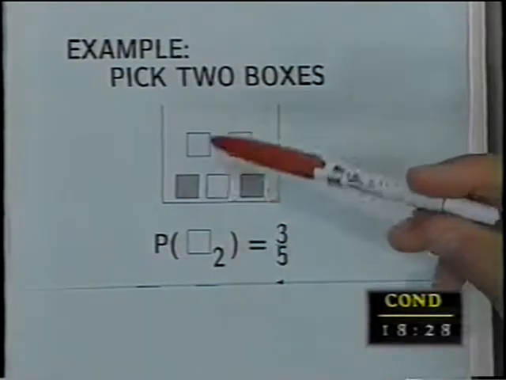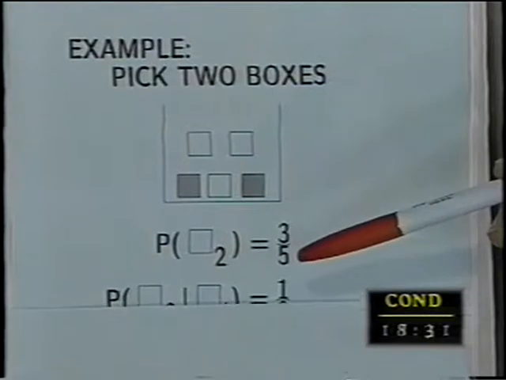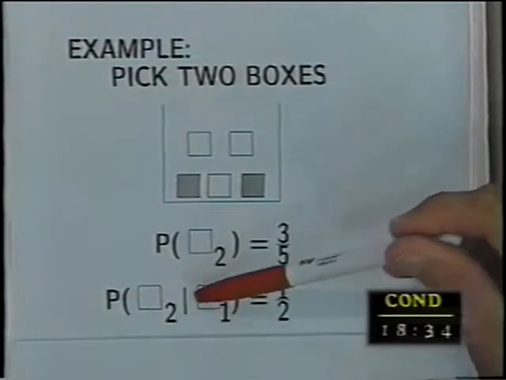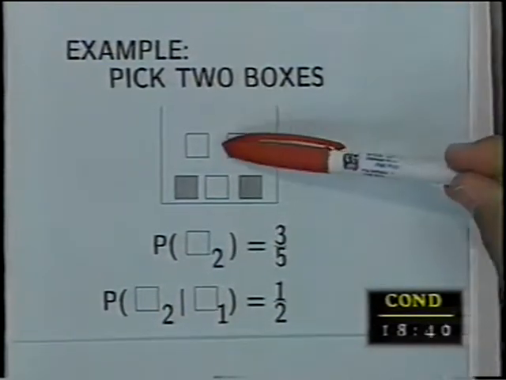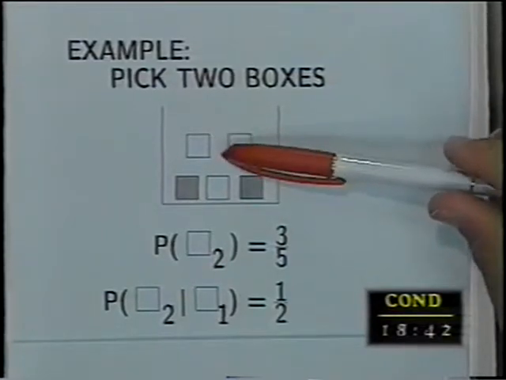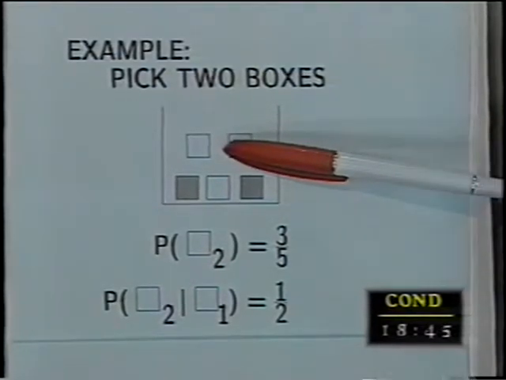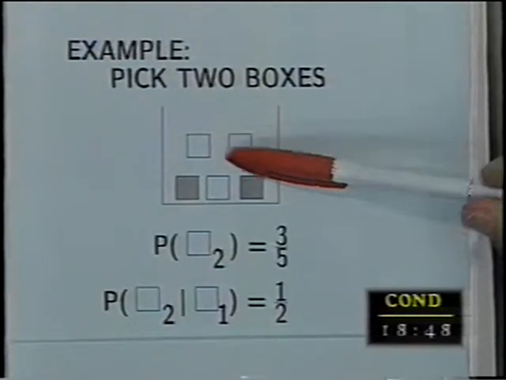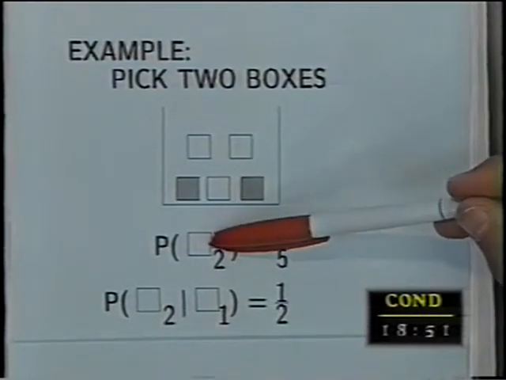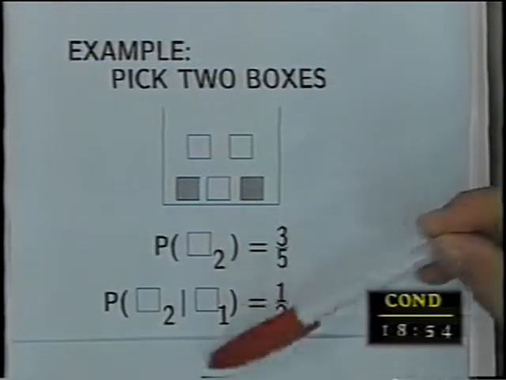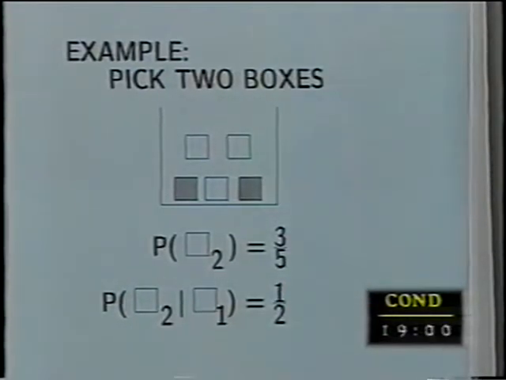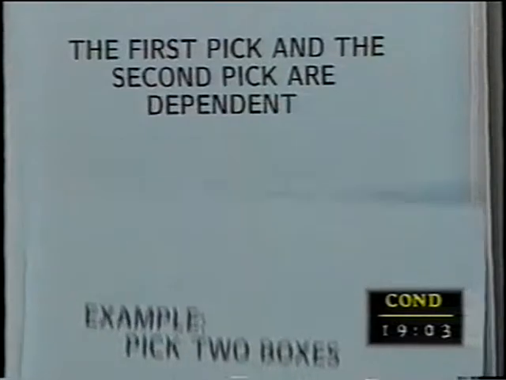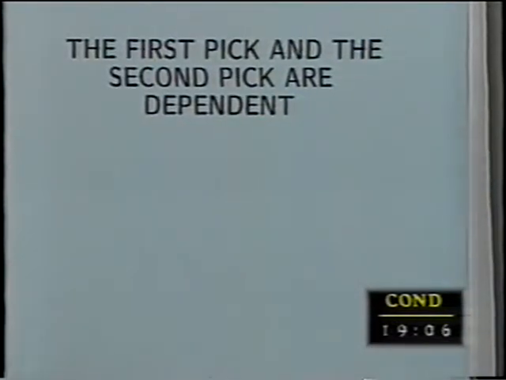This is the marginal. What is the probability of the second one being white given that the first one was white? Well, if I know the first one was white, then it's no longer there. I only have 4 to pick from. I have 2 whites and 2 blacks, and therefore the probability is 1/2. The probability of the event is 3/5. The probability of the event with a condition on it is a different number, and therefore they are dependent. The first pick and the second pick are dependent because the probabilities don't match up.